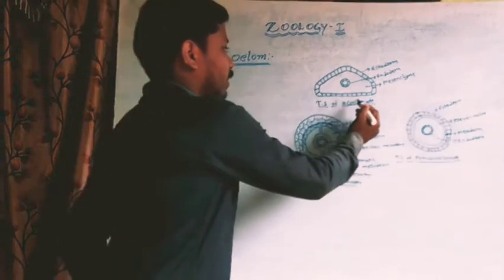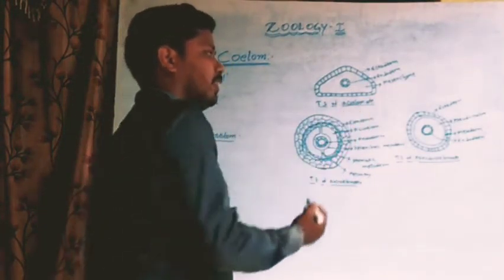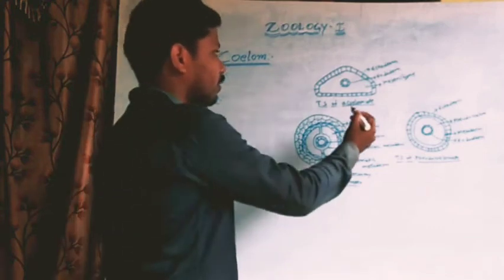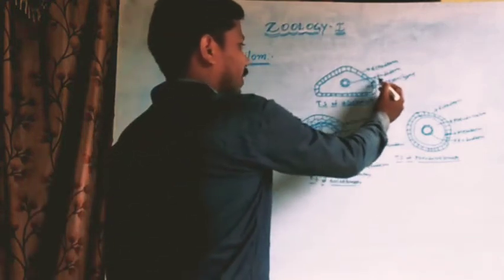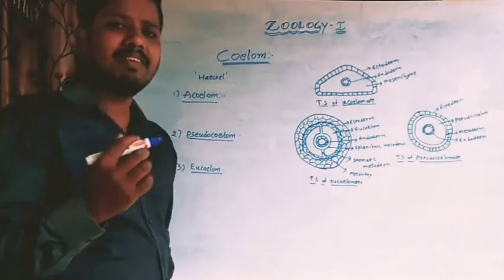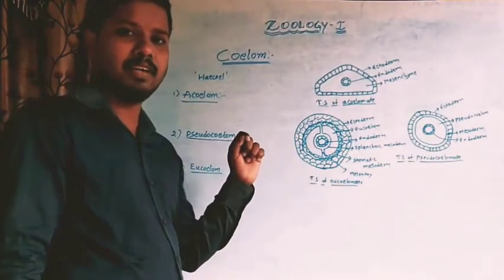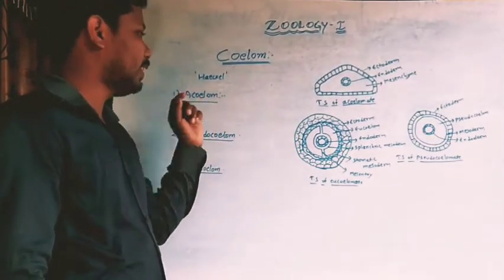We can observe this diagram of TS of acoelom. Here ectoderm, endoderm and mesenchyme. Here the cavity does not lie between the body wall and alimentary canal, and this is called acoelom.